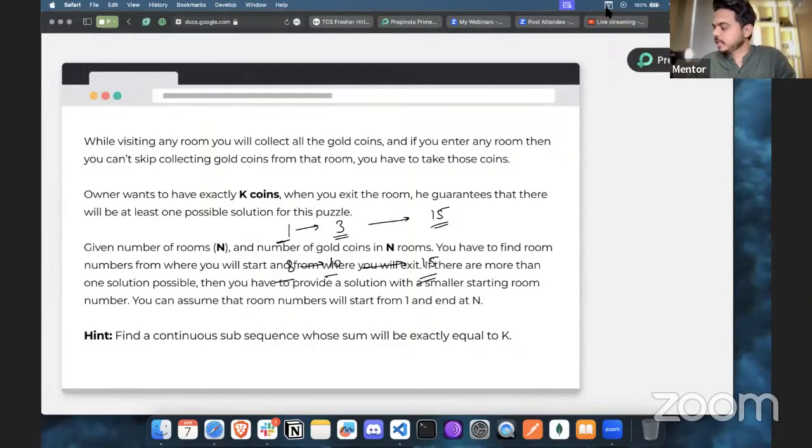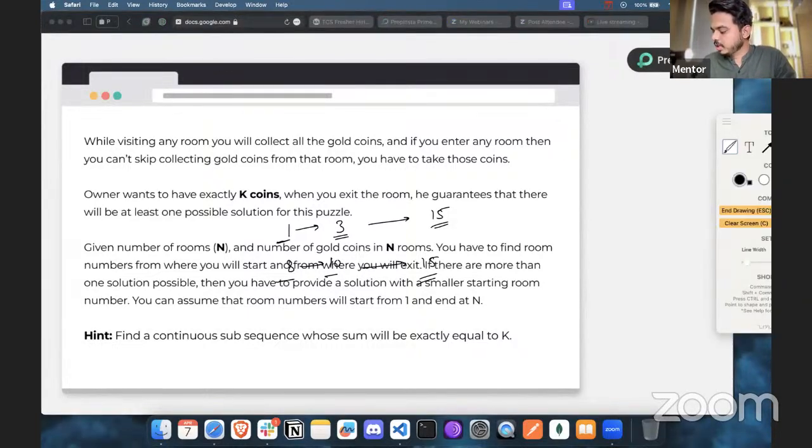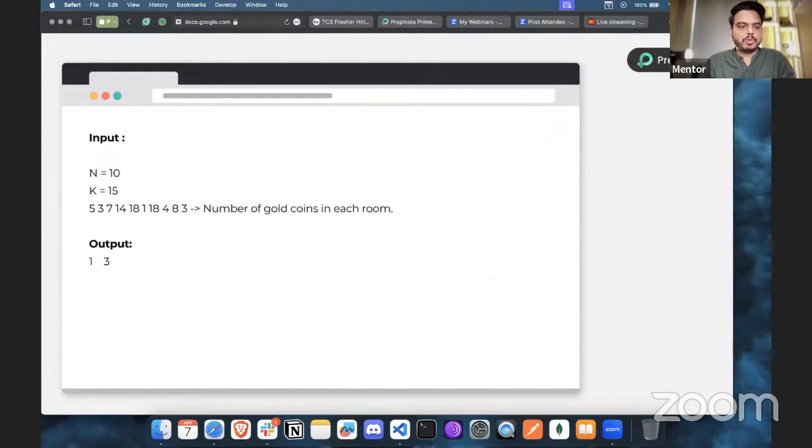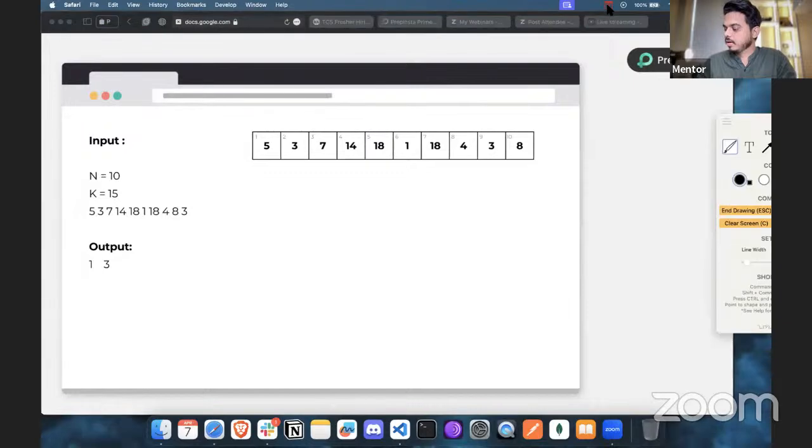So here, as you can see, we have to provide the solution with the smaller starting room number if multiple solutions are possible. With respect to that, the output is going to be 1 and 3. Yes, 1 and 3. Why? Because we have two different solutions, but since room number 1 to 3 is a smaller number compared to 8 to 10, that's why this is the right answer.